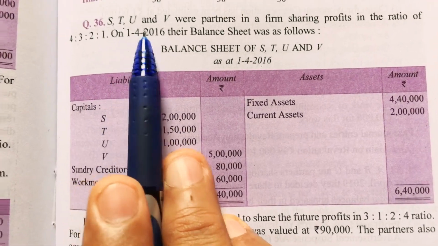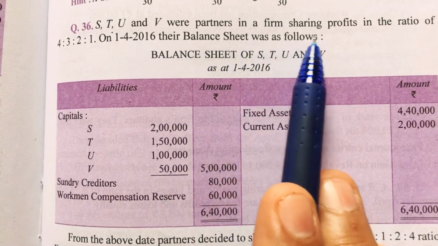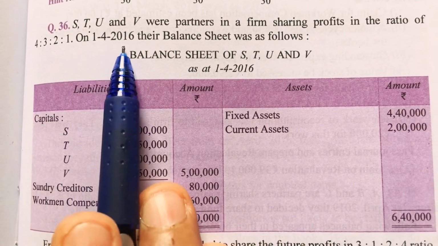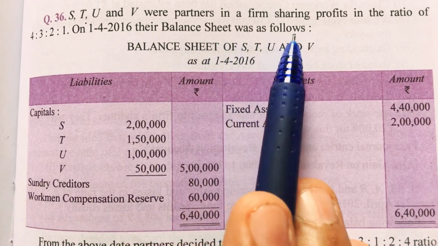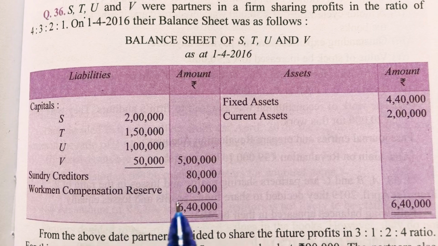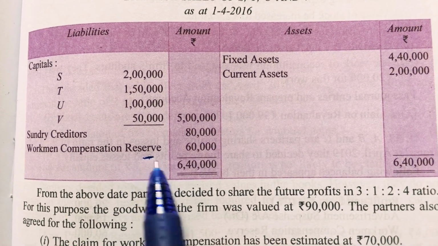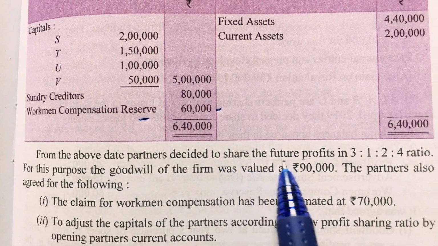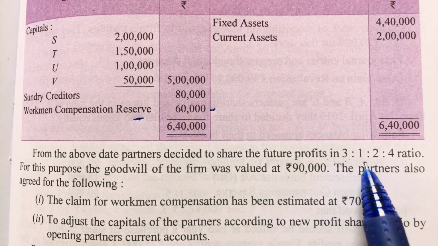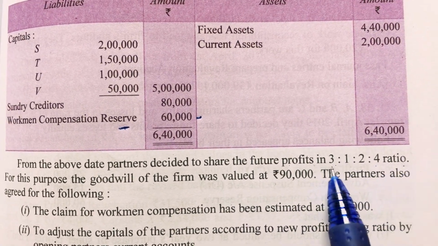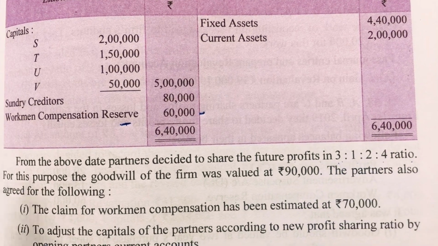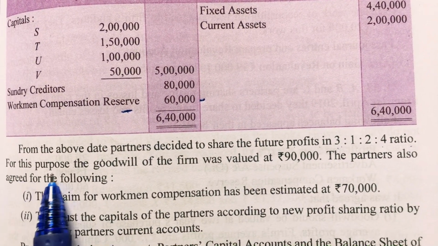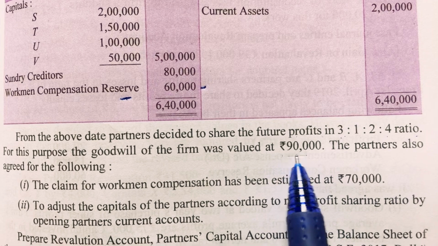In this question, S, T, U and V were partners in a firm sharing profits in the ratio of 4:3:2:1. On 1st April 2016, their balance sheet was as follows. And if you observe the balance sheet, there is a workman compensation reserve on the liability side of rupees 60,000. From the above date, partners decided to share future profits in 3:1:2:4 ratio. This is the new profit sharing ratio, and the earlier given ratio 4:3:2:1 is the old profit sharing ratio. For this purpose, the goodwill of the firm was valued at rupees 90,000.